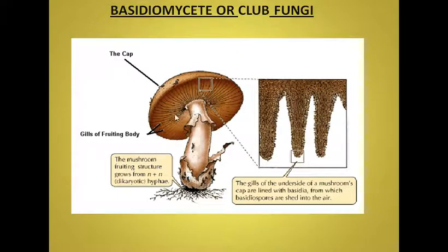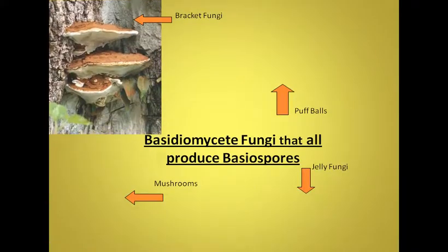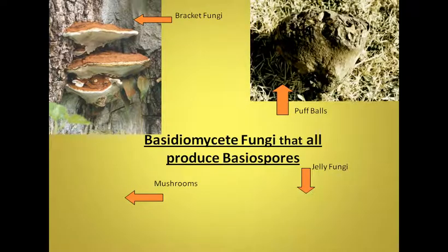This is the fruiting body, that is the basidiocarp, and it develops from the dikaryotic hyphae. We will discuss it in the life cycle. So these are the examples. Bracket fungi grow over the bark of trees, so they decompose the wood material. Puffballs are visible.